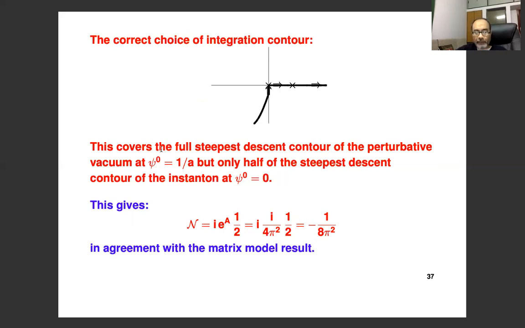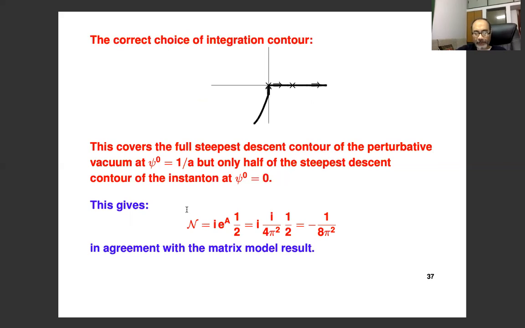Now, if you compare this with the actual steepest descent contour, that comes from minus i infinity and goes to plus i infinity, that goes like this. Near the instanton, it just goes along the imaginary axis. So what this shows is that only half of the steepest descent contour is actually part of the full integration contour of the theory.